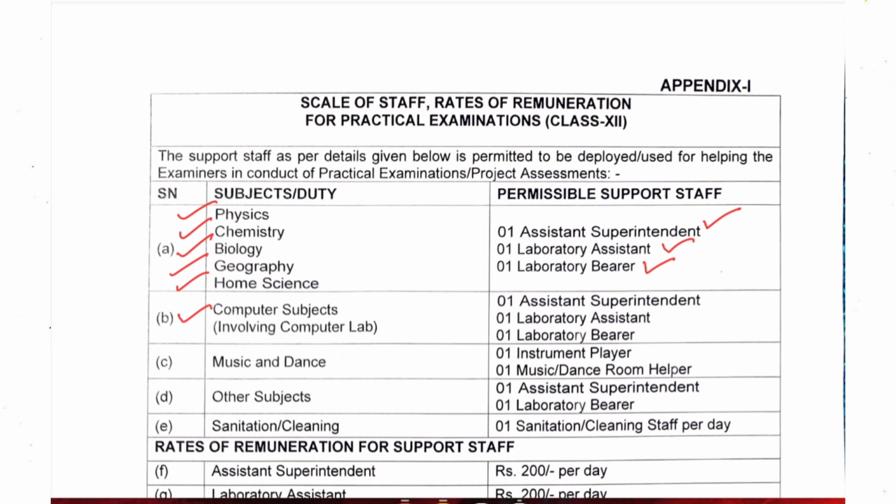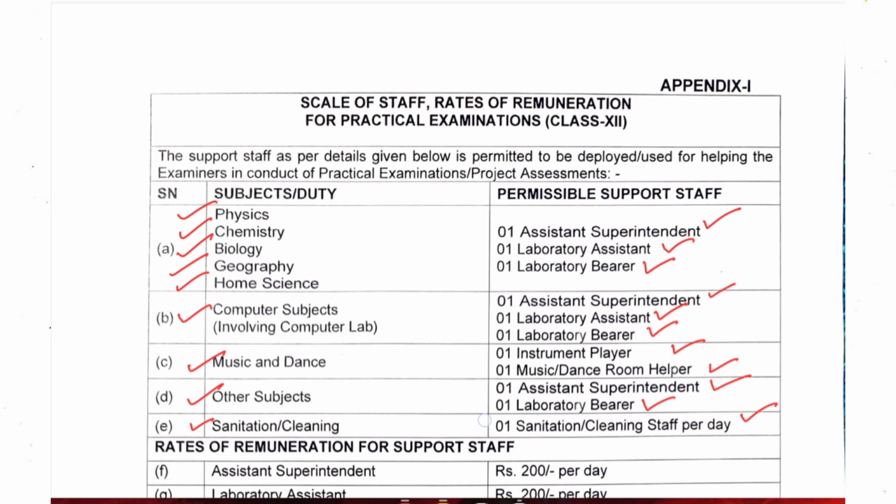In the same way for the computer subject, you have 3 persons allowed: one assistant superintendent, one lab assistant and one laboratory bearer. Then for music and dance, you have only 2 staff: one instrument player and another one, a music or dance room helper. Then for any other subject, you have one assistant superintendent and one laboratory bearer. Then for every exam, sanitary or cleaning staff is required per day.